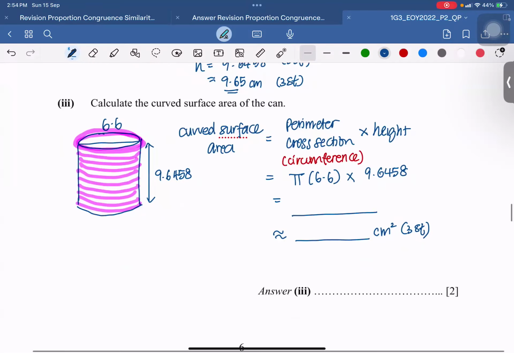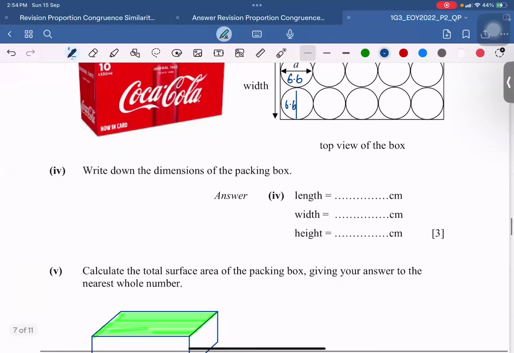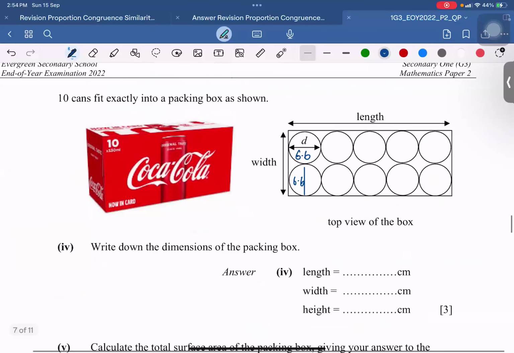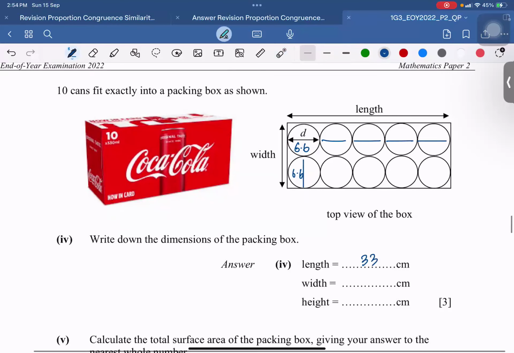All right. I don't have much time. Let me finish up this part quickly. This one should be able to do quite logically. Okay, check now. The diameter is 6.6. How many cans? What's the length? I take 6.6 times how many? 1, 2, 3, 4, 5. So you take your length 6.6 times 5. That will give me the number 33 cm.